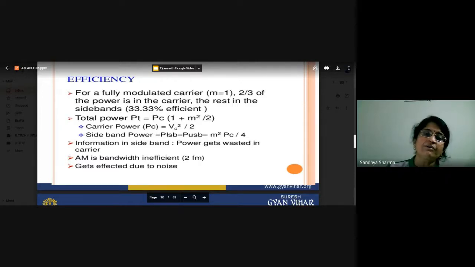Now, if we talk about the total power PT, that is equal to PC (1 plus M square by 2). So what about the M?